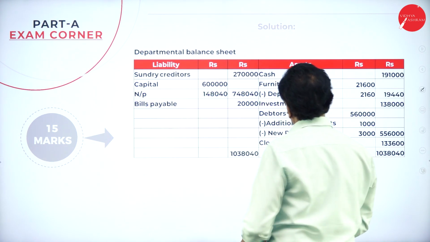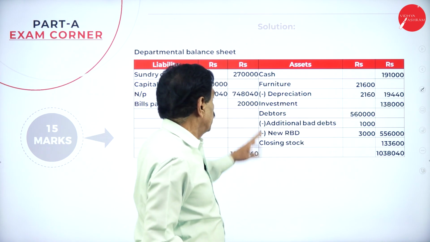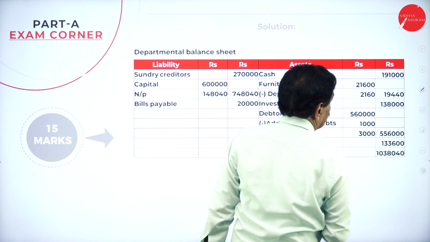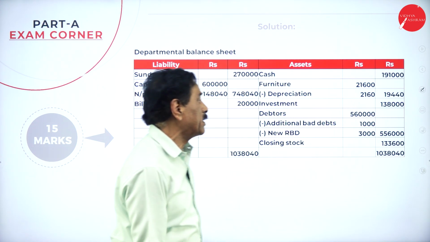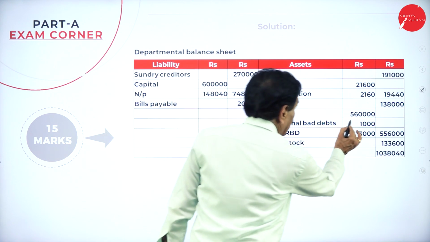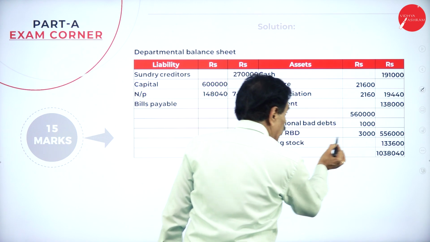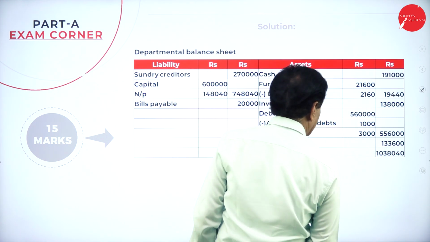Then if you go with the balance sheet, your cash is 1,91,000, furniture 21,600, 10% is 2,160, it becomes 19,440. Your investment as per problem is 1,38,000, debtors are 5,60,000, minus additional bad debt 1,000, minus new RBD 4,000 gone, 5,56,000 will become.